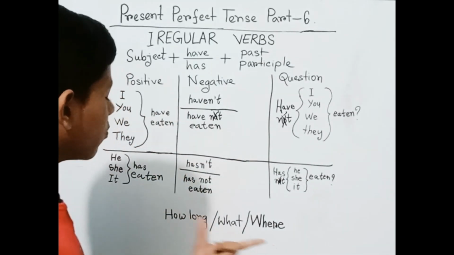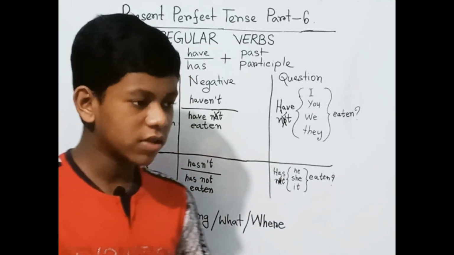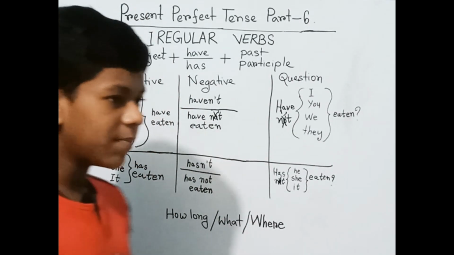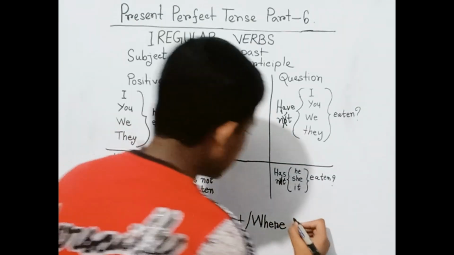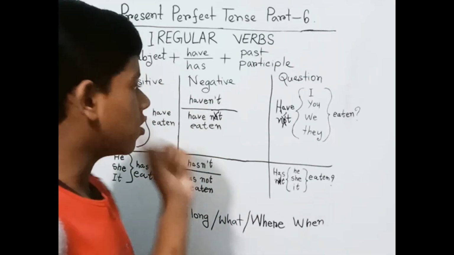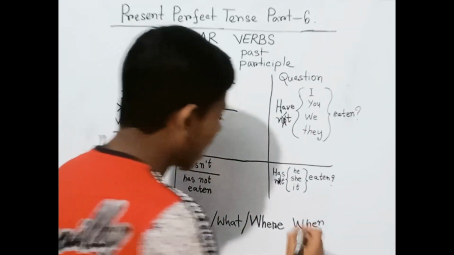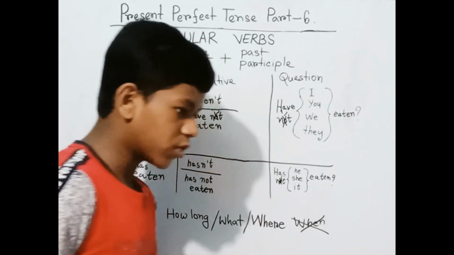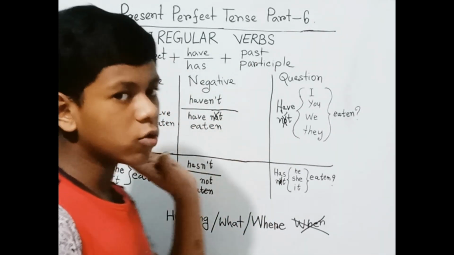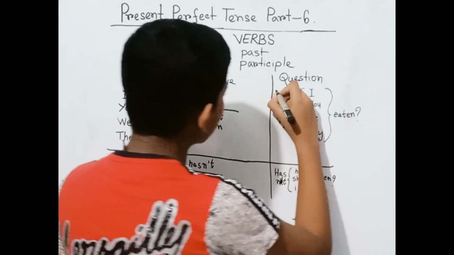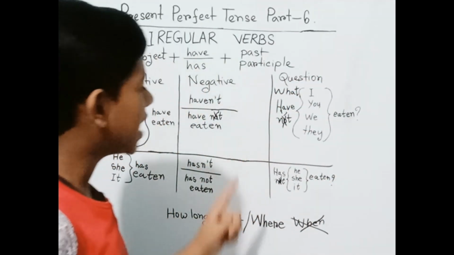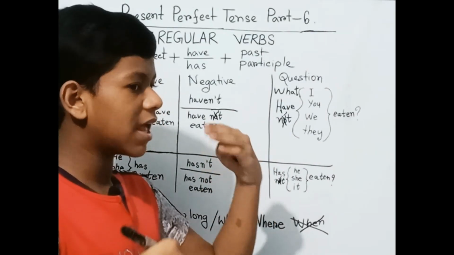Now we will practice this with W's questions. Today we can take many varieties of W's questions except when. Both irregular and regular verbs can use these words. Except for this one, we can use a variety of W's questions, or you can say W's words. So today let's focus and practice this.